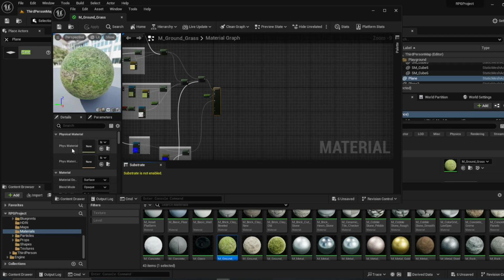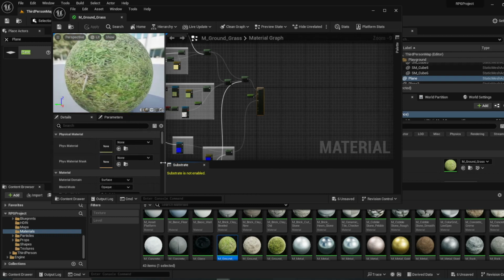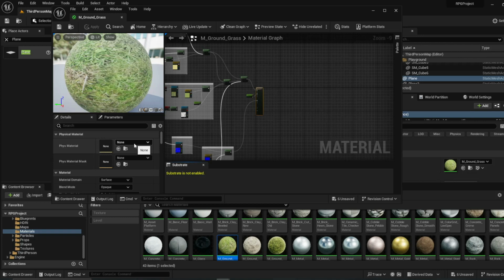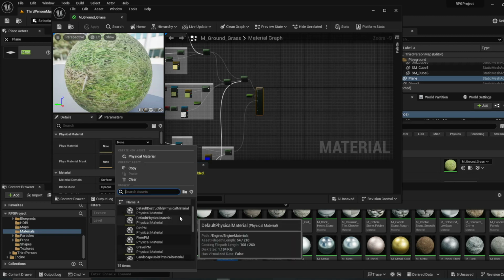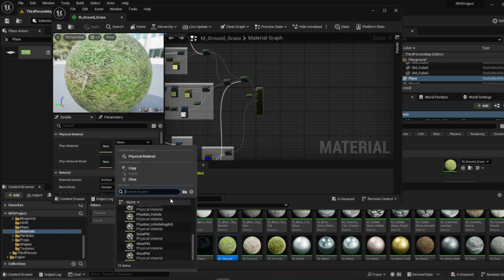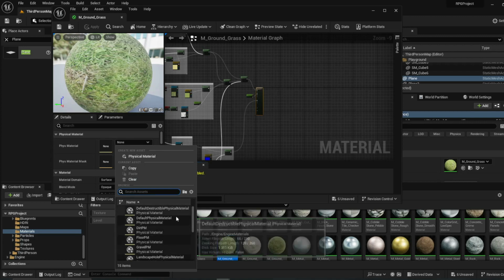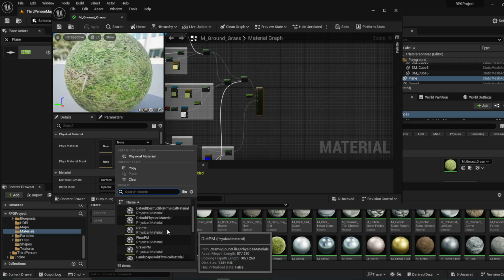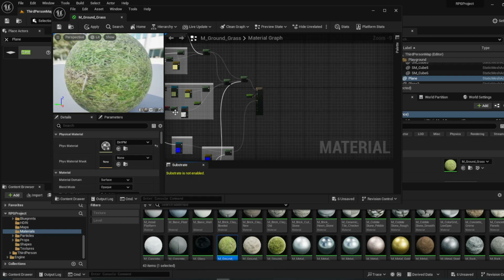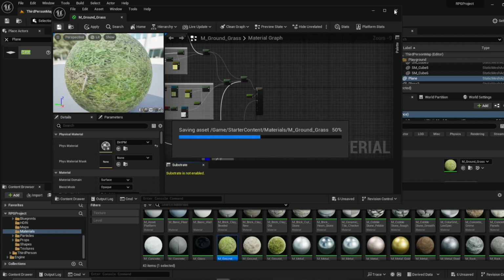If you're working with a material instance, it'll show up on the right details menu and it'll say physical material. So it looks like, yeah, that's mask. So we want to do this one. Now here's our created. You'll see there's a couple already in there. That's just from everything else, default engine stuff. So for grass, we're just going to do dirt. So there we go. Save.